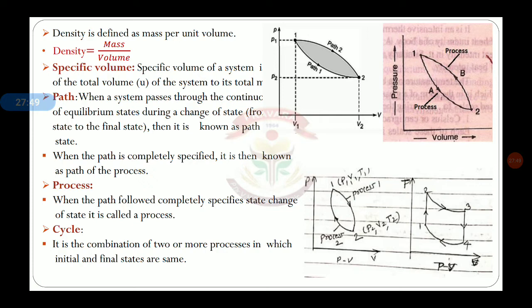Then cycle, the thermodynamic cycle. It is the combination of two or more processes in which initial and final states are the same.